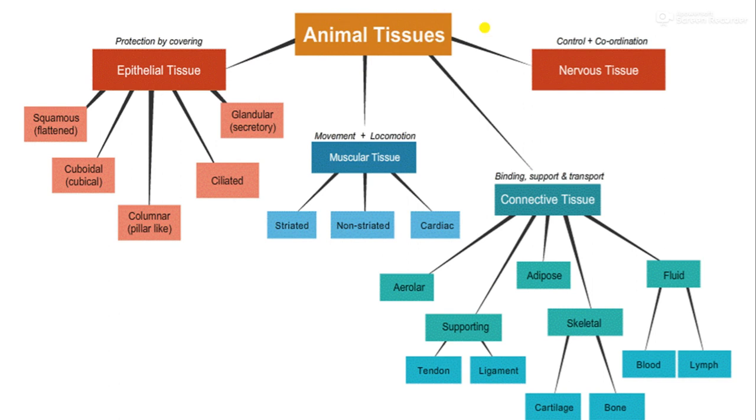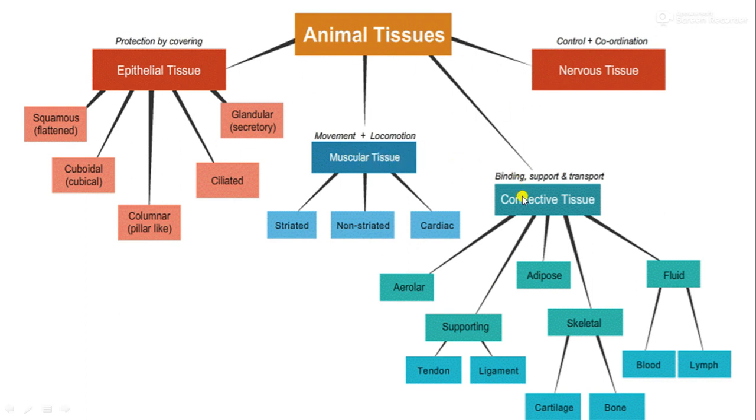So animal tissues are of different kinds. The first type of animal tissue is called epithelial tissue. The second kind is muscular tissue.